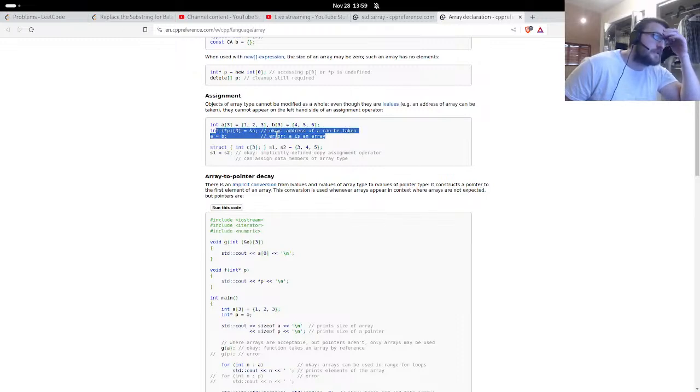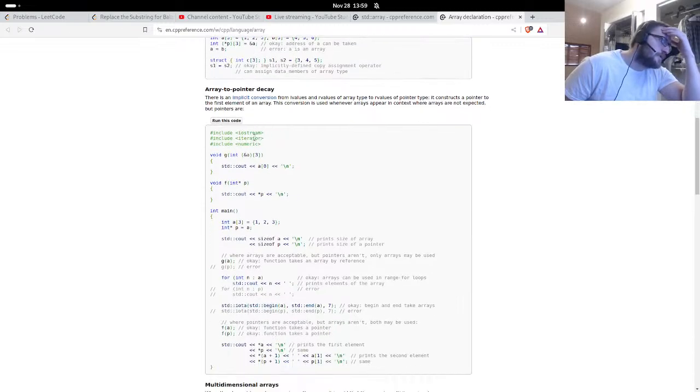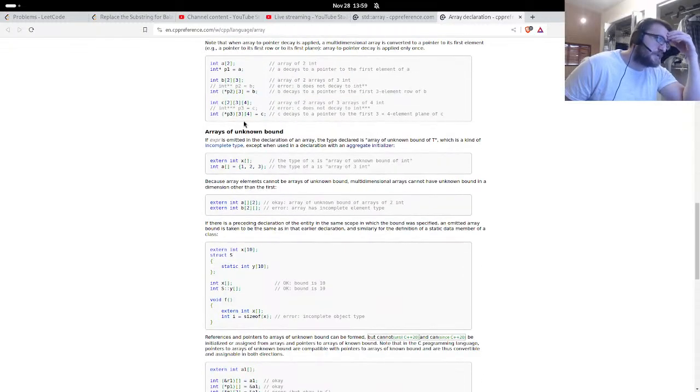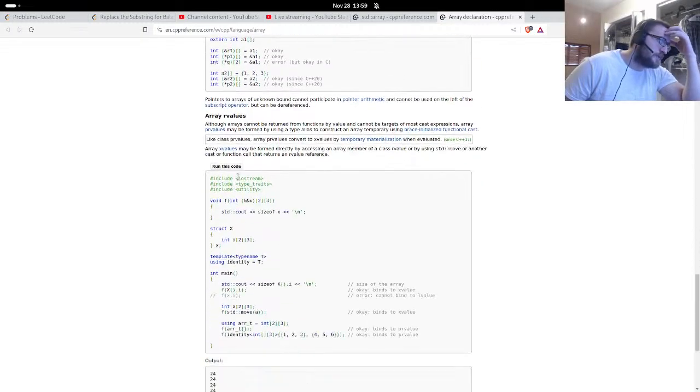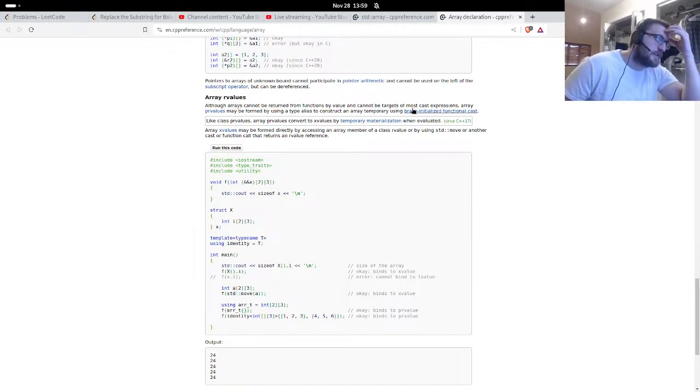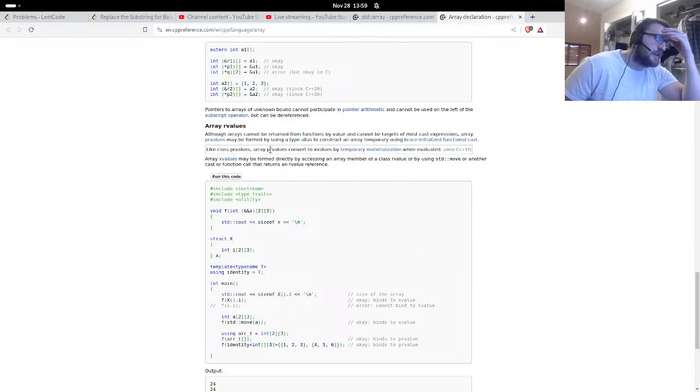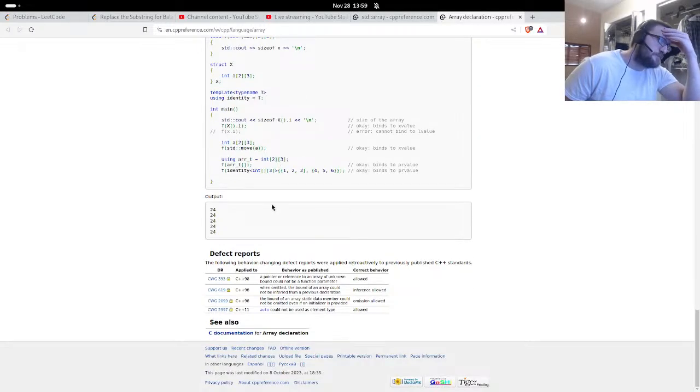Error, it is an array. Array to pointer decay, multi-dimensional arrays, arrays of unknown bound, array values, rvalues. Pure rvalues can be formed. Okay, interesting. Xvalues. I'm looking for